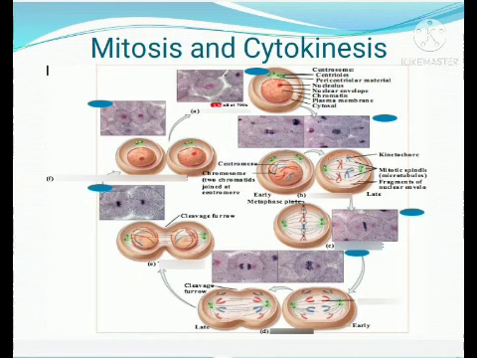So that much is happening in prophase. The chromatin fibers are condensed into chromosomes. In each chromosome, sister chromatids are present, connected at the centromere, and spindle fibers are formed, with microtubules moving towards the poles from the centromere. So this much is happening in prophase. Next is the metaphase.